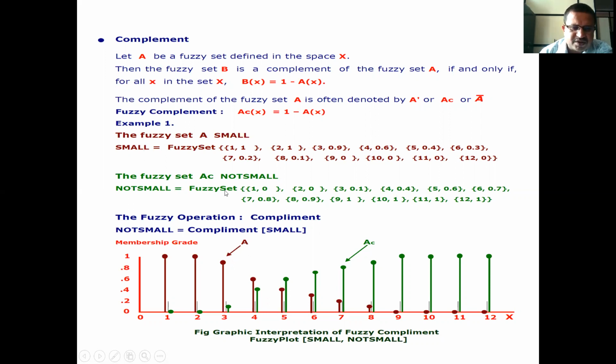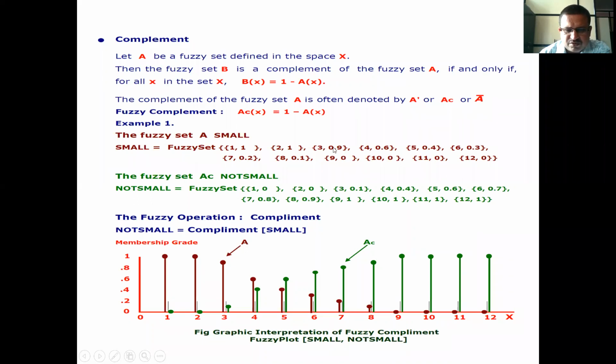Therefore, not small is equal to the fuzzy set of 1, 0, 2, 0, 3.1, 4.4, 5.6, 6.7, 7.8, 8.9, 9.1, 10.1, 11.1, 12.1. Therefore, the fuzzy operation complement not small is equal to complement of small, because opposite to the 1 they have taken 0, opposite to the 0.9 they have taken 0.1.